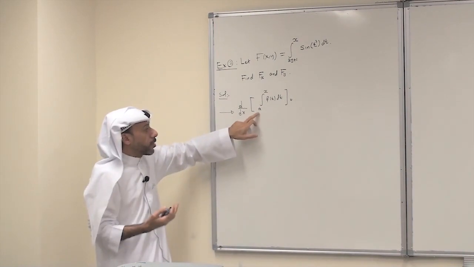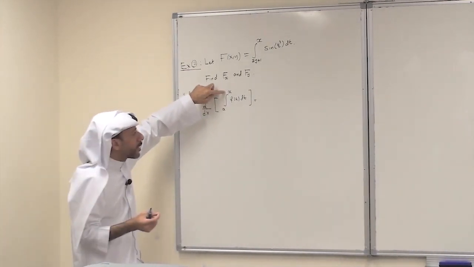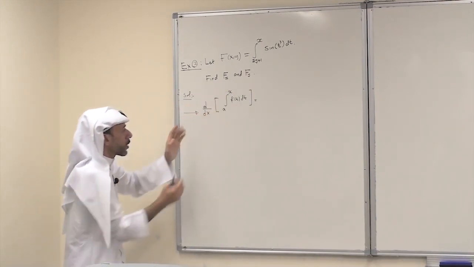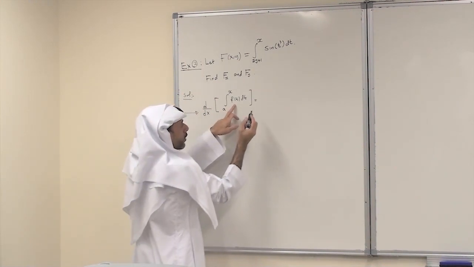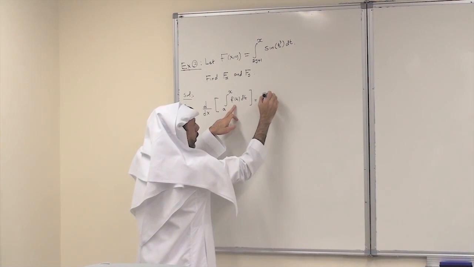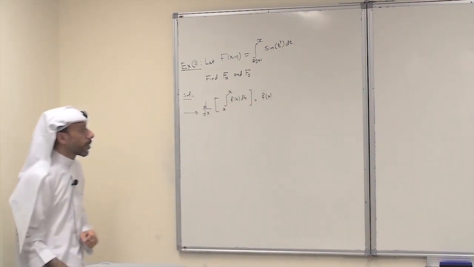So from any constant to x. The independent variable x is given as the upper limit of integration. When you differentiate this with respect to x, I get only the integrand, which is f of t, evaluated at x. This is just f of x. It is the integrand evaluated at x.